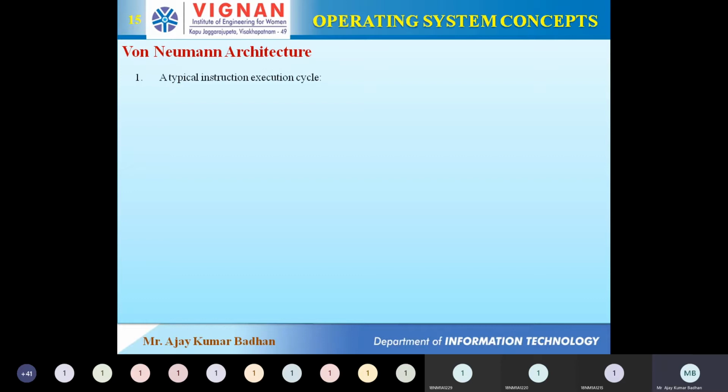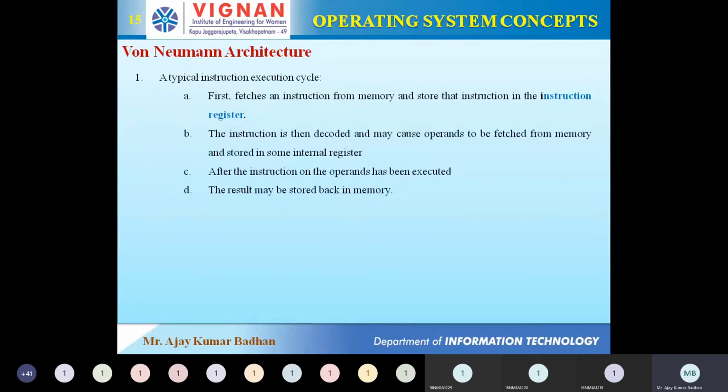Now, once this process is completed, the movie is completed. Now what has to be done? Whatever file has been brought into the RAM, your main memory, has to be stored back. Where do we need to store it back? Into the same location from where it has been brought. So that is the last step. These are the instruction execution cycle steps, and this cycle has come up from von Neumann architecture. So these are the steps we have here.